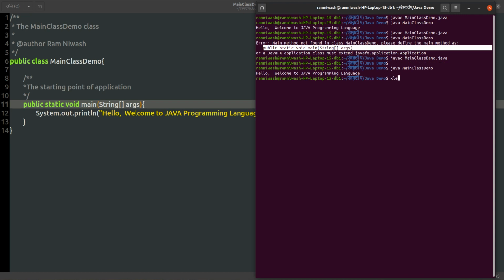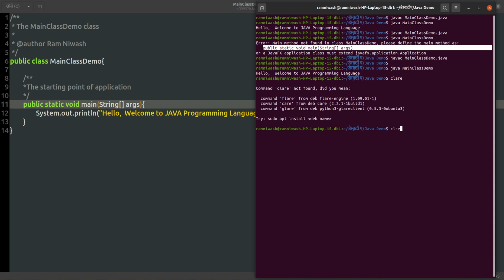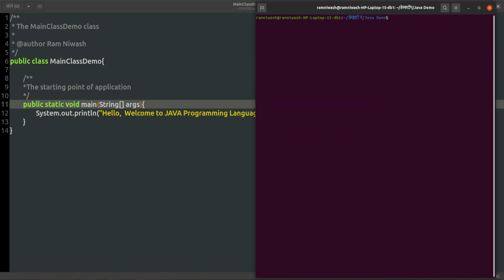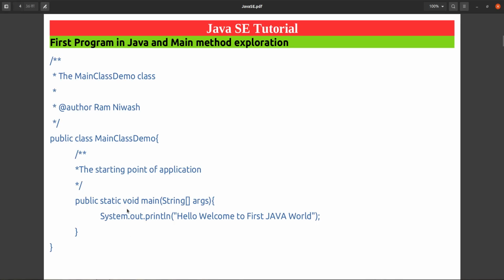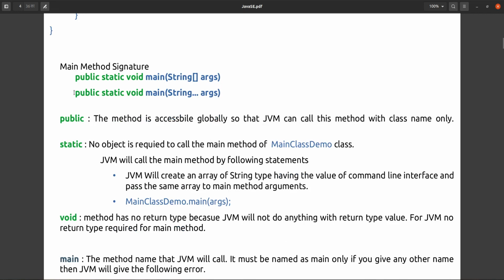Now I am clearing this console first. Okay. So we will explore this. Why is it public? Why is it static? Why void? Why is the method name main only? And what is the use of this string array argument? To see this explanation, this is our signature.